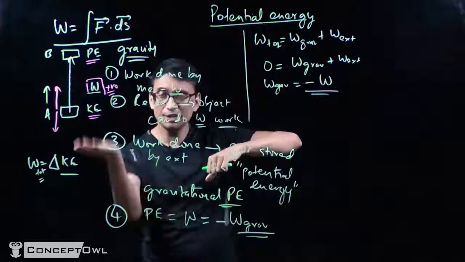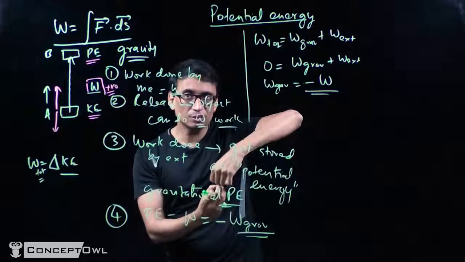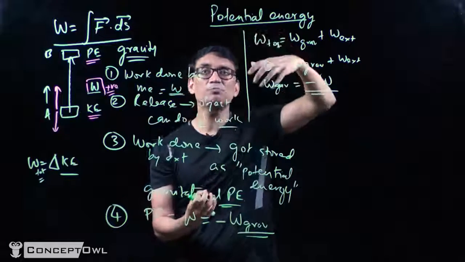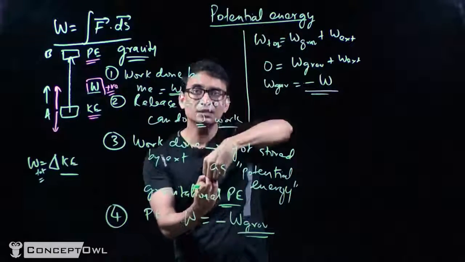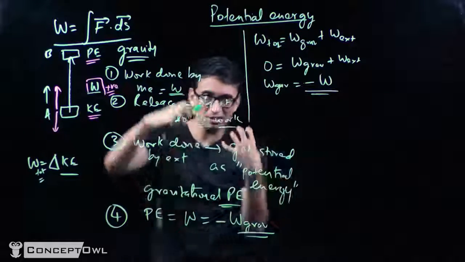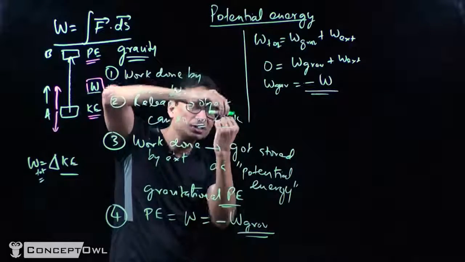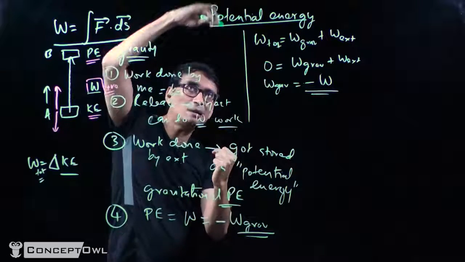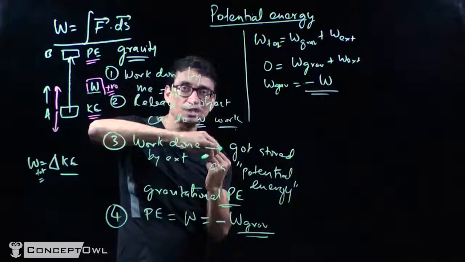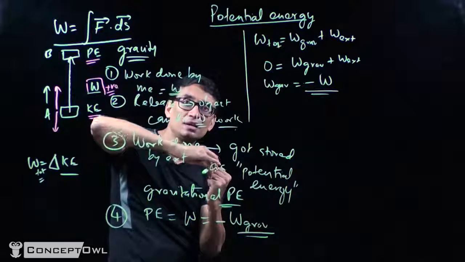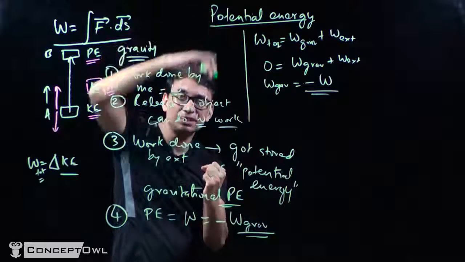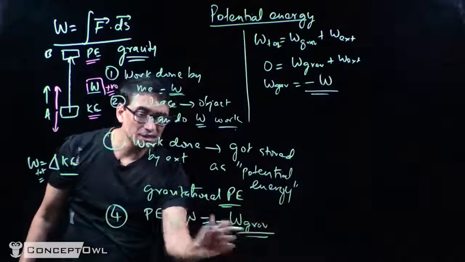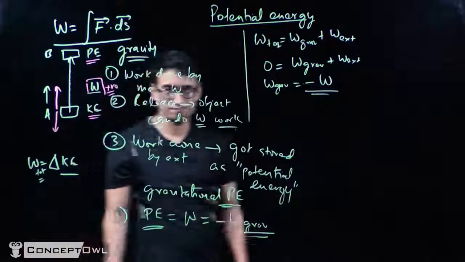or I can say that when the object went from point A to point B, the work done by gravity, which is negative work done, is my potential energy, and when the object goes back, then gravity is doing positive work. So once again, let's say this is Earth. The object goes from here to here, Earth is pulling it back, so gravity is doing negative work, and when it comes back, gravity is doing positive work. Once again, when it goes up, gravity does negative work, and when it's coming down, gravity does positive work. So I can also say that the negative of the work done by gravity is equal to your potential energy.